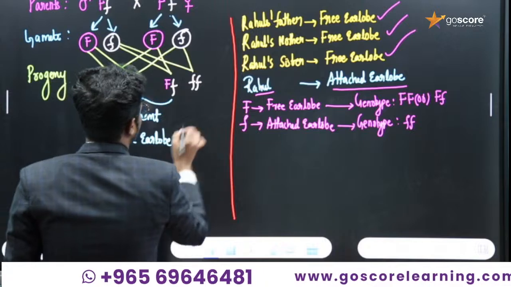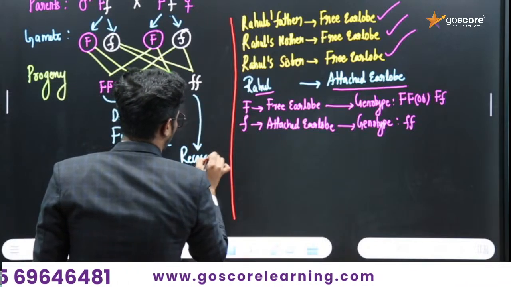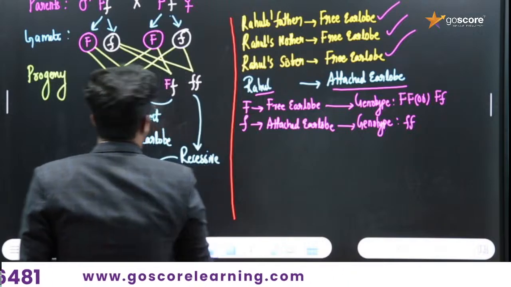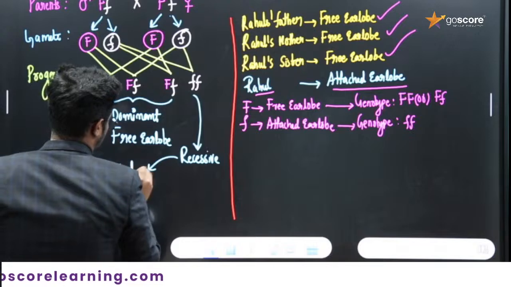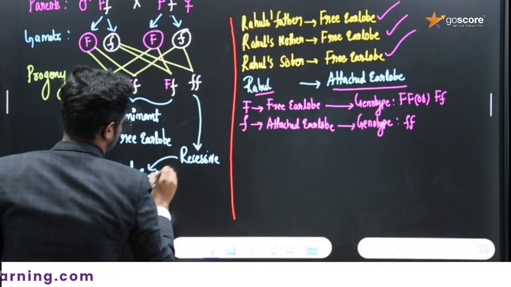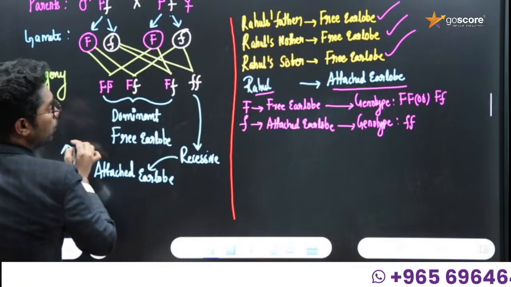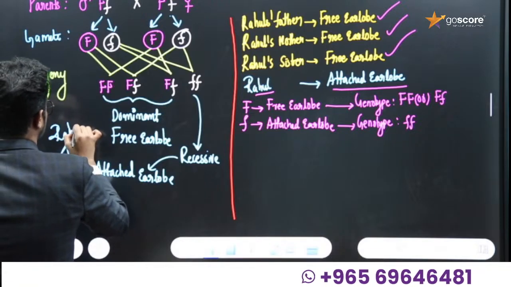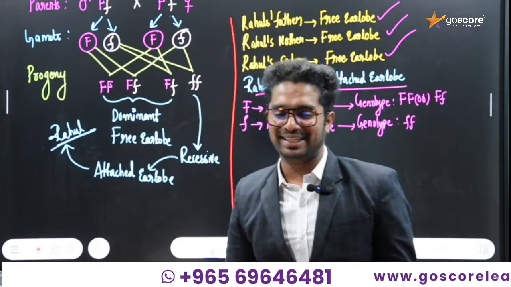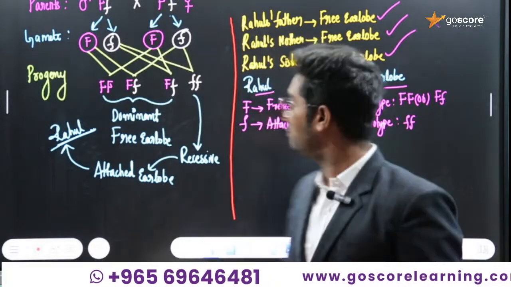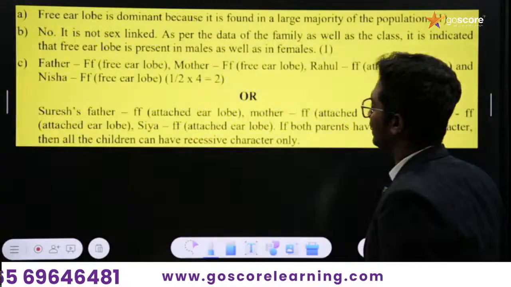Only one is recessive, which is represented by the attached ear lobe. That is the condition of our Rahul. Hence it is proved. I hope the concepts are clear for my dear students. Now we proved it. Yeah, this is the right answer.